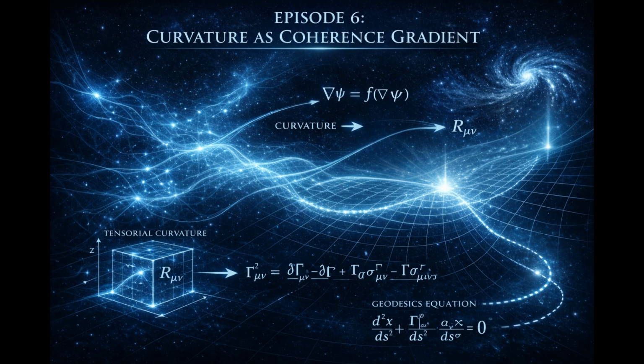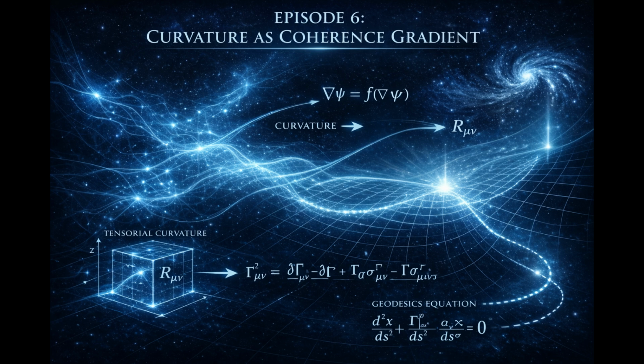Now, return to threshold. Below threshold, coherence vanishes. If coherence vanishes, stabilization vanishes. If stabilization vanishes, no directional variation can be defined. If no directional variation exists, no metric exists. If no metric exists, curvature cannot be defined. Gravity does not weaken below threshold. It ceases to exist because geometry itself is undefined. This is important. It means gravity is not fundamental. It is conditional. It depends entirely on coherence stabilization.